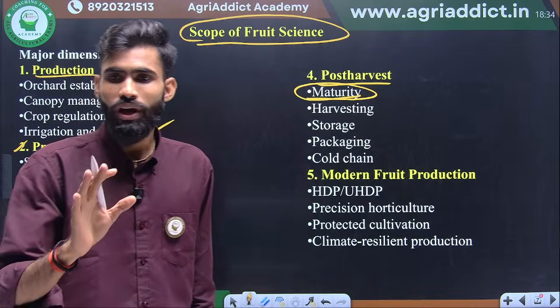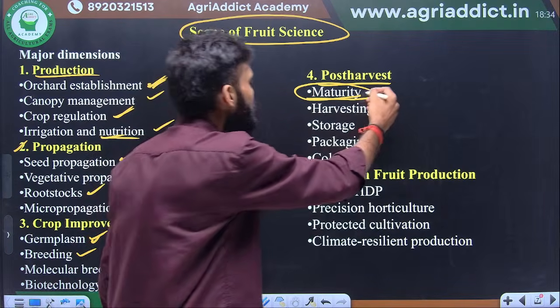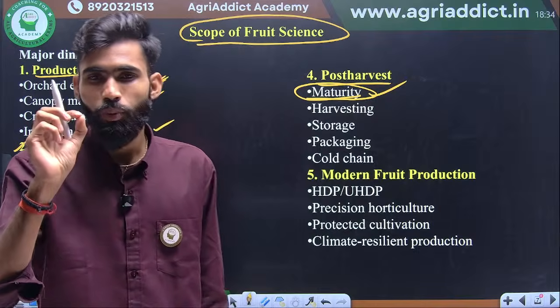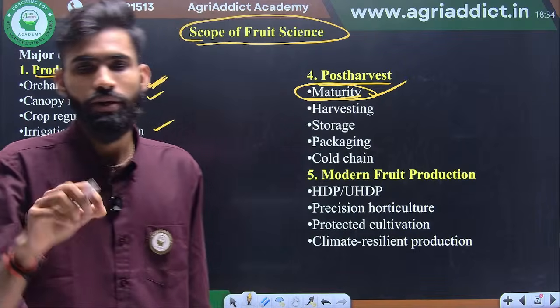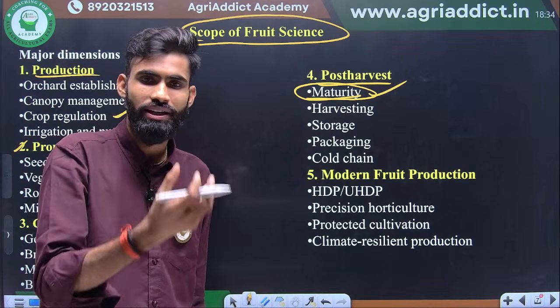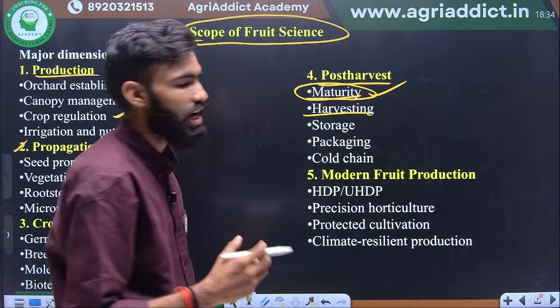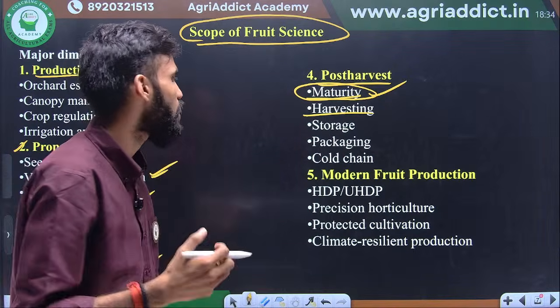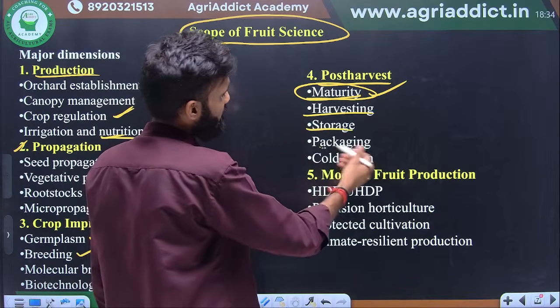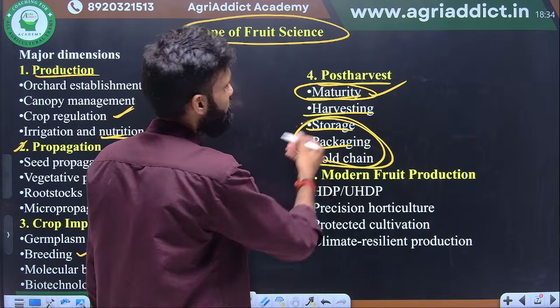If you are a horticulturist, then you should identify the proper maturity stage, otherwise fruit will be harvested at the immature stage or overripe stage. Okay, so next one is harvesting. Special techniques will be required for harvesting, storage, packaging, and cold chain. This is the post-harvest management part.